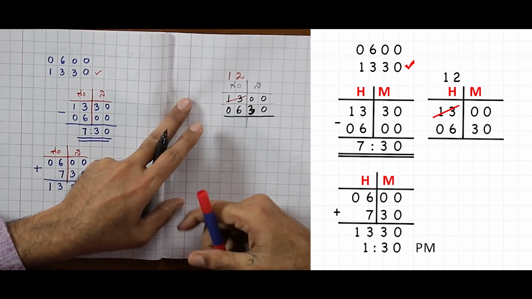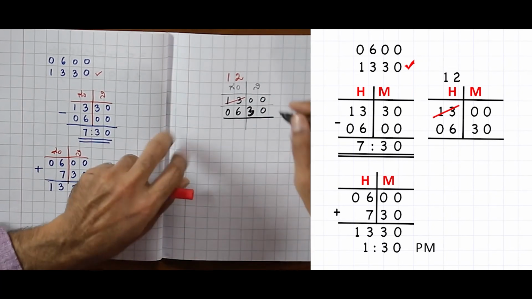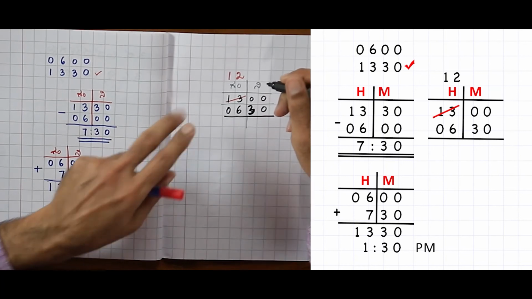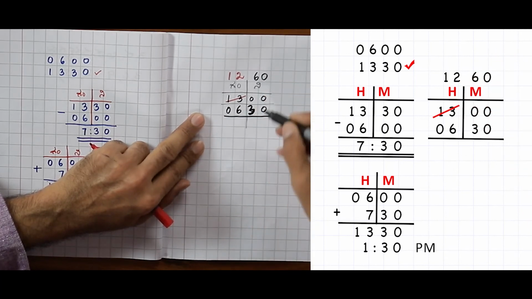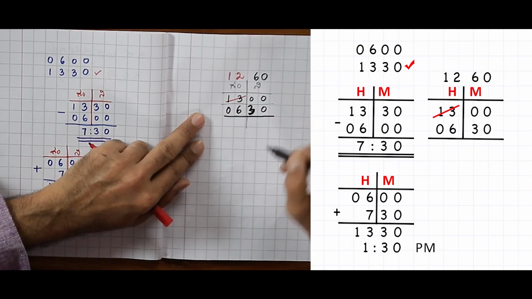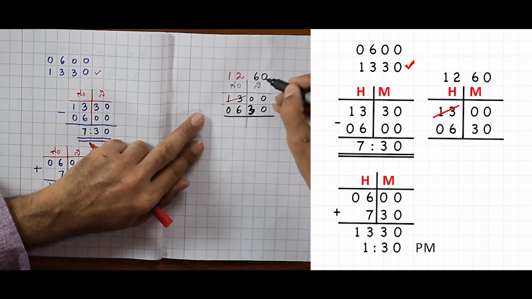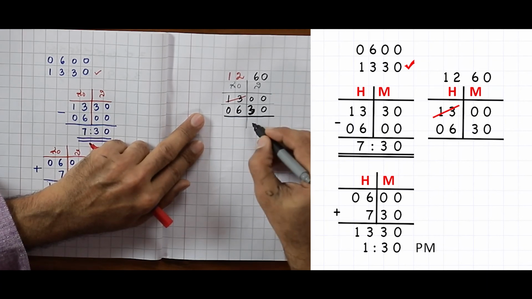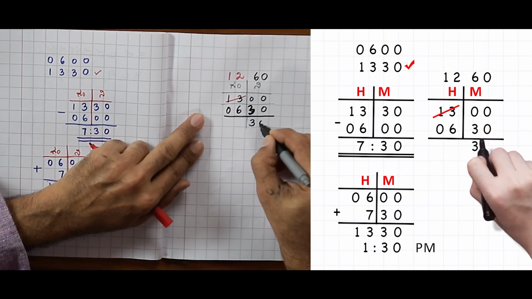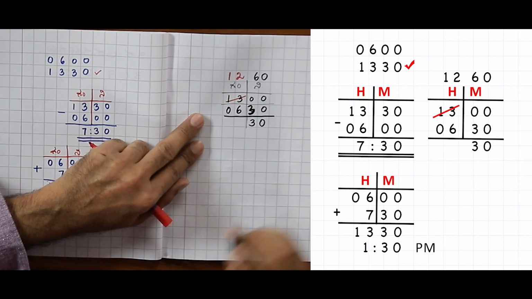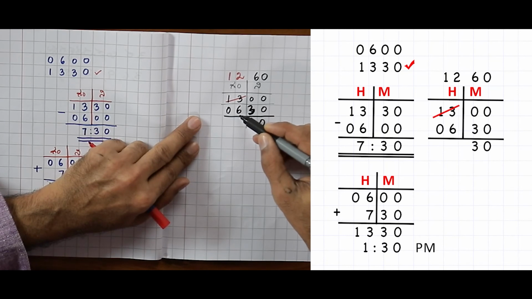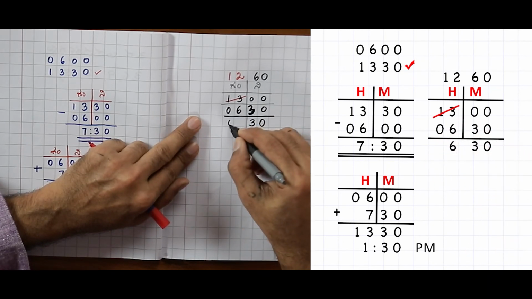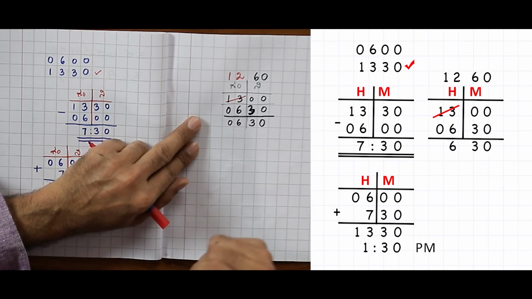So, I will take 1 hour from 13, so it becomes 12. What do we get this side? In 1 hour, we have 60 minutes. So, I get 60 minutes here. Now, I have to subtract 30 from 60. So what do I get? 30 minutes. If I subtract 6 from 12, I get 6.